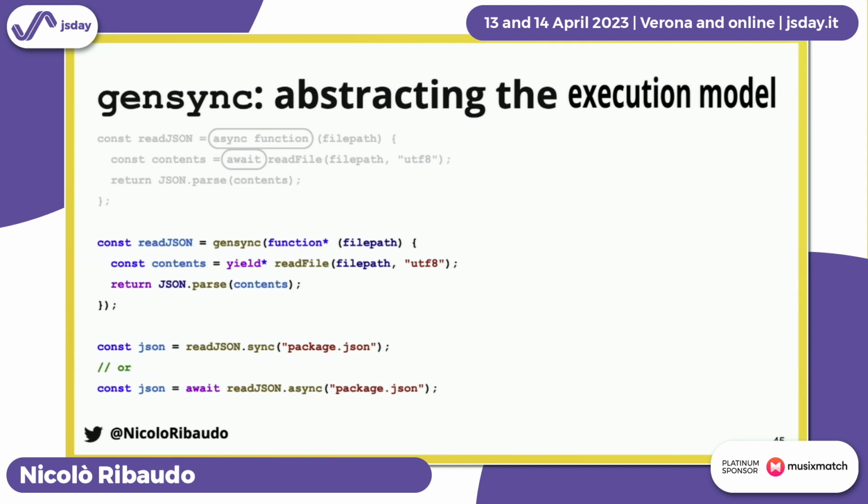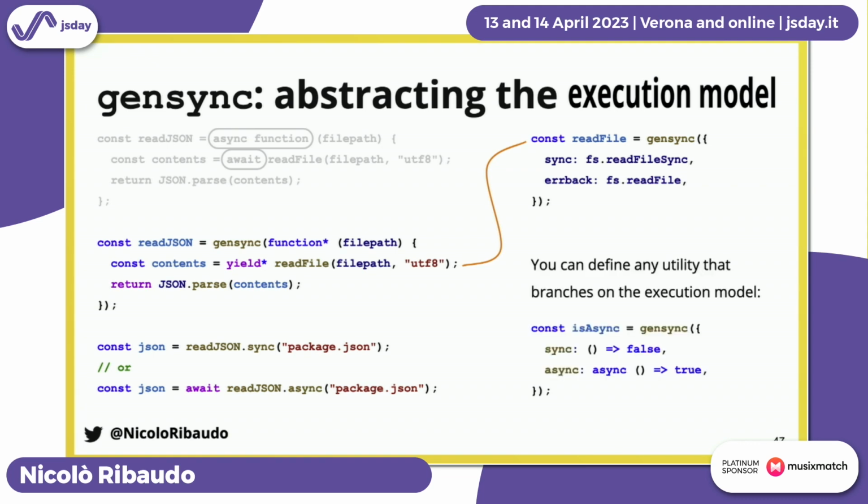And we just need to make sure to provide the correct entry points. So read file cannot just be an asynchronous function. It needs to be a jsync function that can run either synchronously or asynchronously. And you can define all the utilities you want that branch depending on whether it's sync or async.